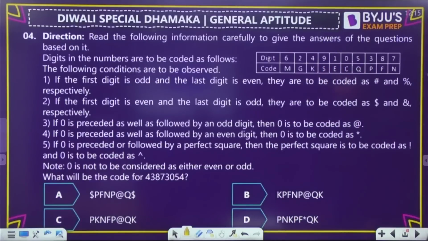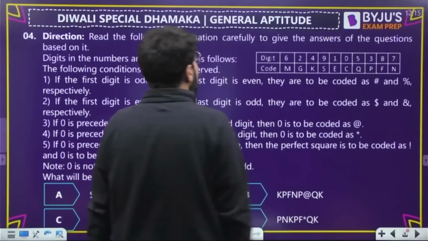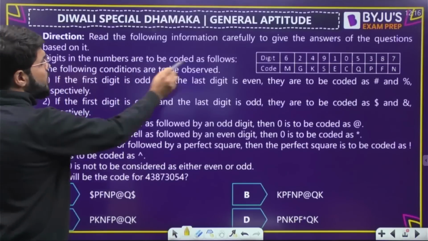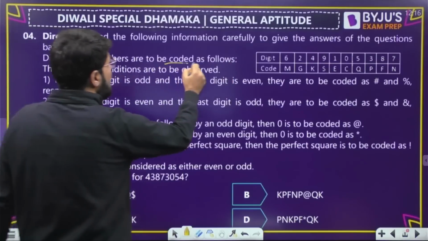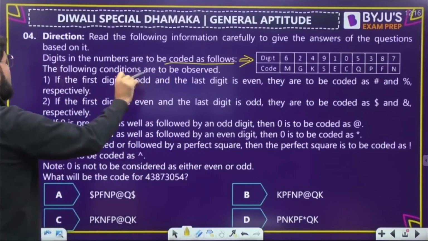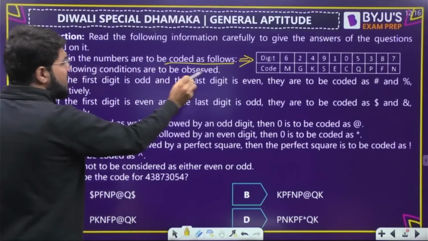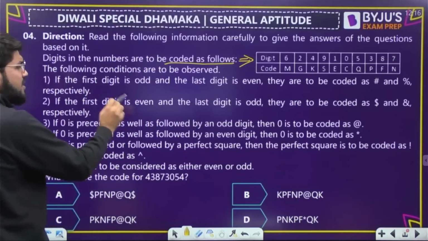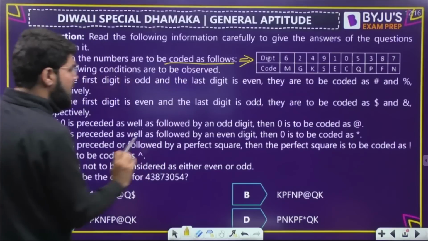Next one. This is a sort of coding question. Read the following information to answer the question. Digits in the numbers are to be coded as follows. So there is some code that is given to you. The following conditions are to be also observed. If the first digit is odd and the last digit is even, they are to be coded as hash and percentage respectively. If first is even and last is odd, then they are to be coded as something.